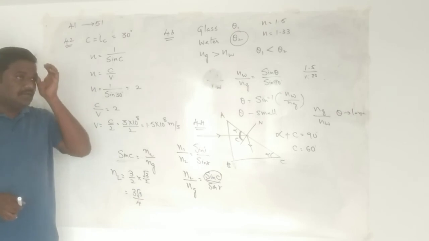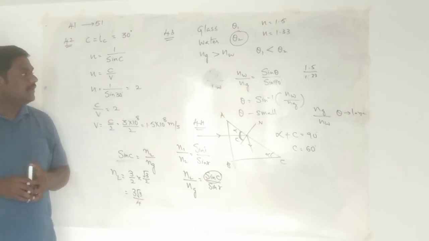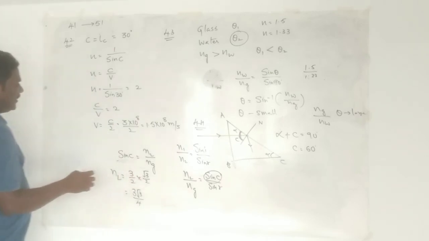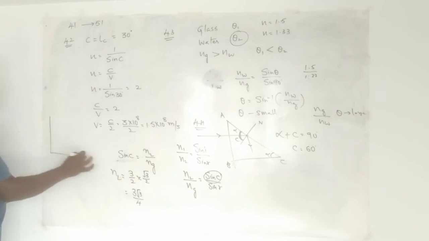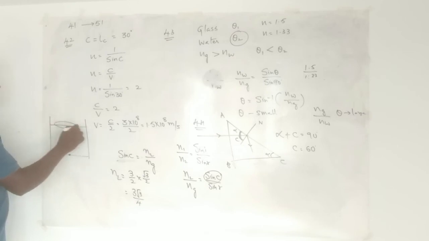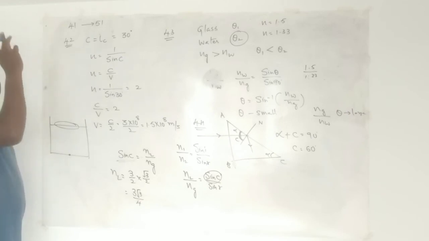So like that, some other questions are also available. Please work on them. And one more problem is available, which I also discussed. They will give one water tank, in question number 45, I think. If a fish is inside and looks at the outer world, it looks to be circular in shape. Means for the fish inside, the outer world looks like a circle.